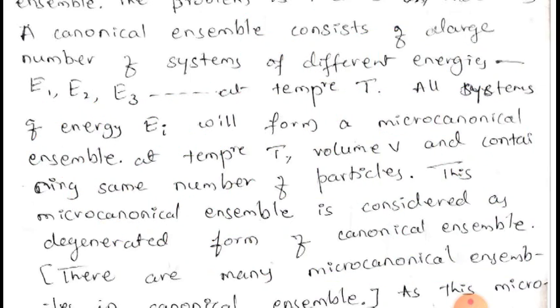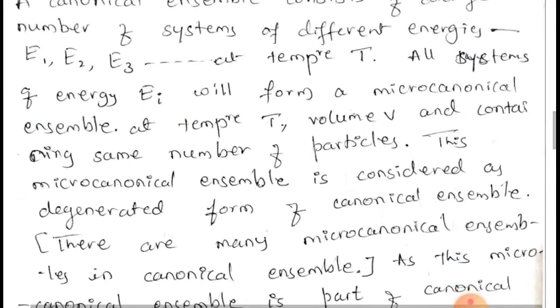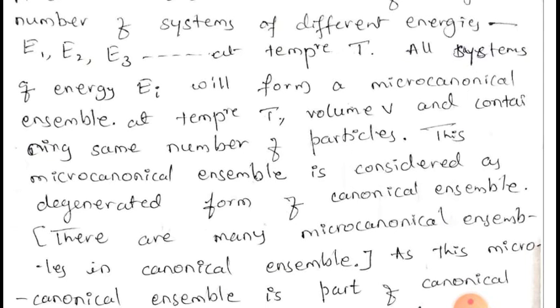Similarly, if I consider all the systems in this canonical ensemble of energy E2, these will collectively form one microcanonical ensemble. Similarly, I can imagine a large number of microcanonical ensembles in a canonical ensemble. Hence, every microcanonical ensemble of this canonical ensemble is thought to be a degenerated form of a canonical ensemble.